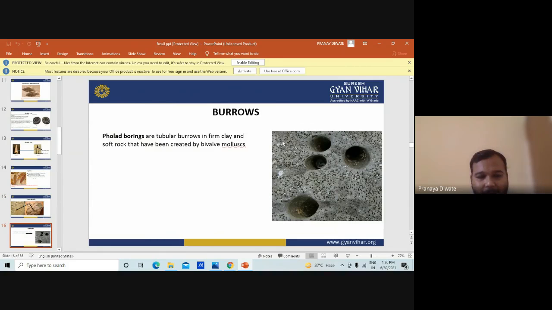Then the burrowing. What is meant by burrowing? Burrowing you can see in the picture and get an idea about. Certain animals have the behavior of burrowing into material inside the earth, and they leave that hole as it is. If this hole is preserved, this is known as boring.